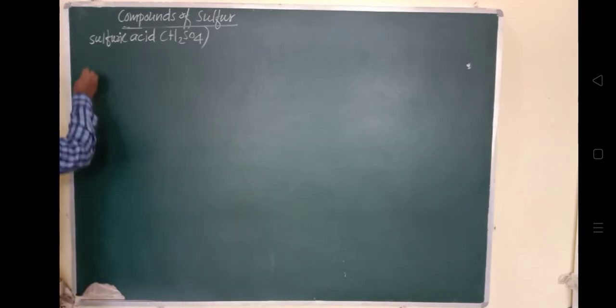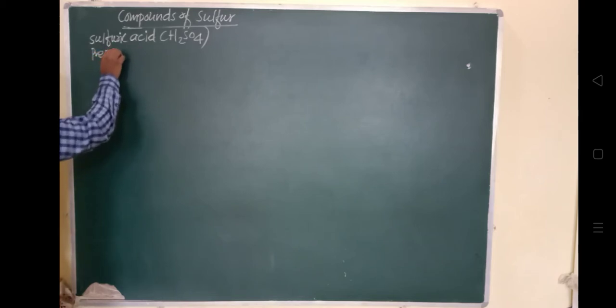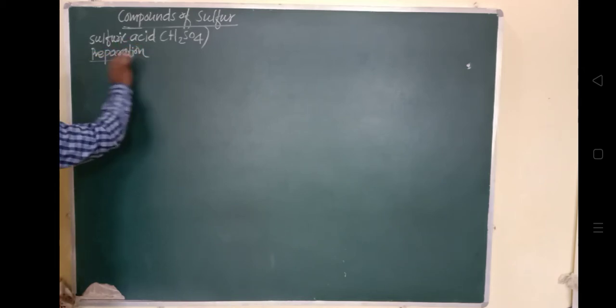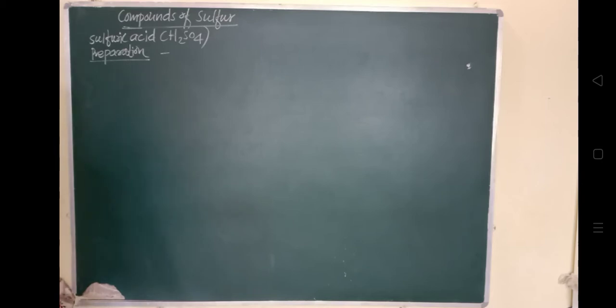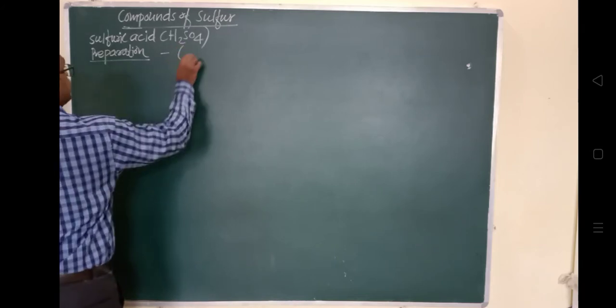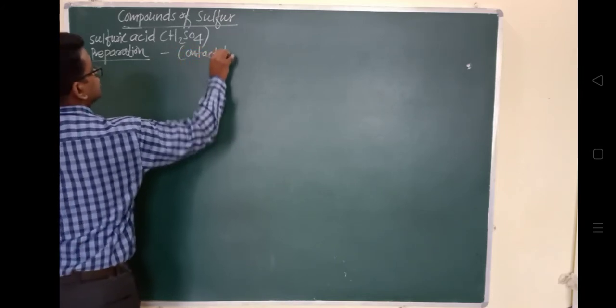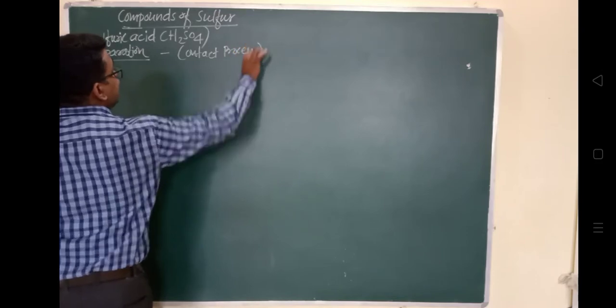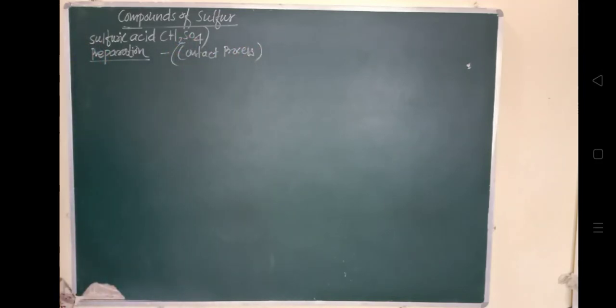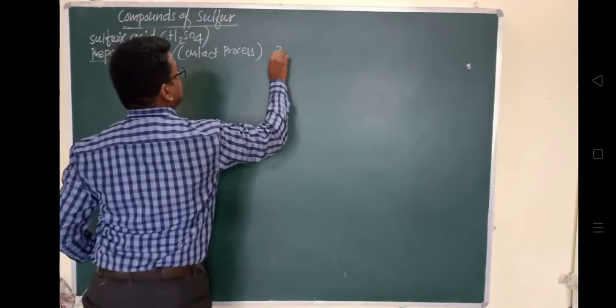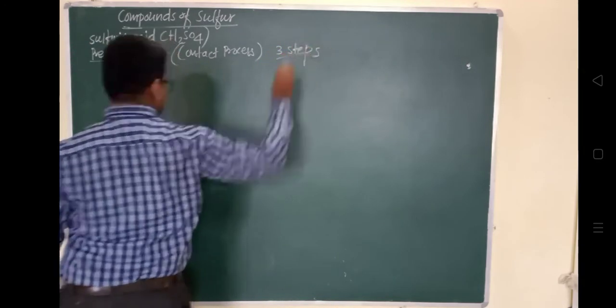Sulfuric acid is manufactured by the contact process. The process is called the contact process, by which sulfuric acid is prepared, and which involves mainly 3 steps. So we'll focus on those 3 steps. What are the 3 steps? One by one we will discuss and see.